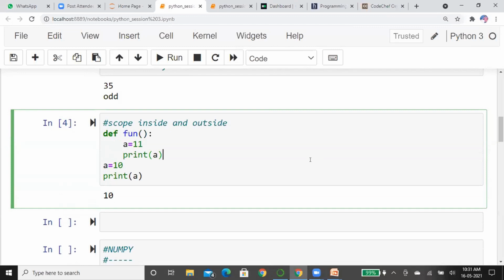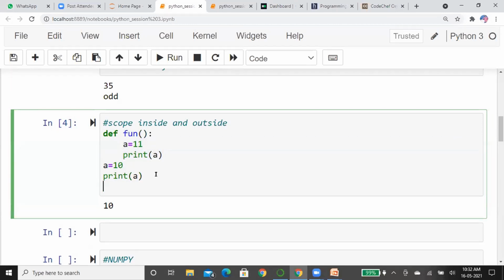See here, in the function we have the value 11, and outside the function we have the value 10. This is the difference you can see. Here the scope of a is 11, and here the scope of a is 10, because here the scope is local outside the function, and here the scope is local inside the function.